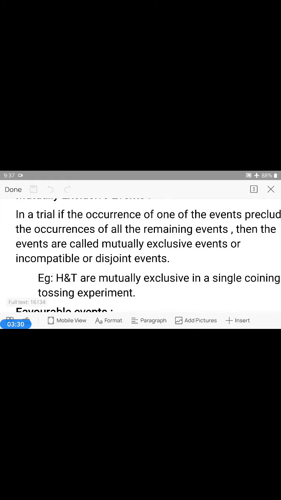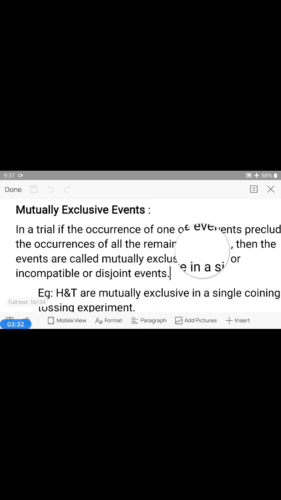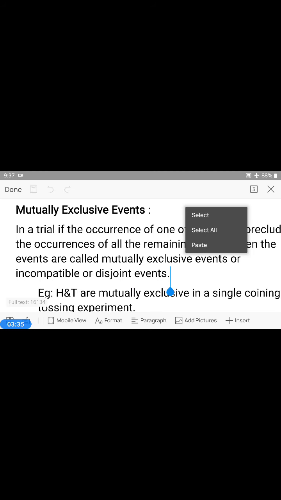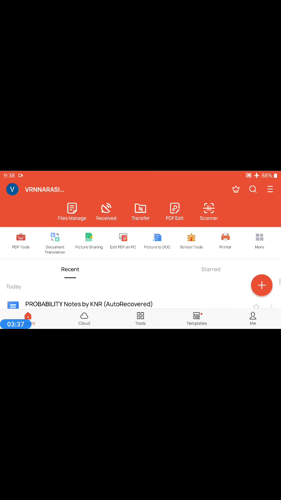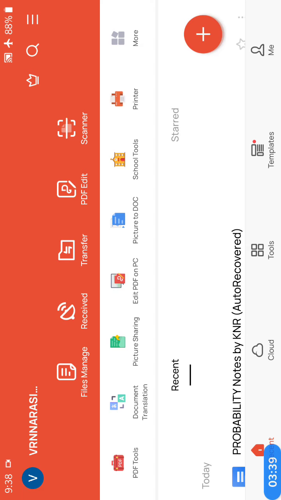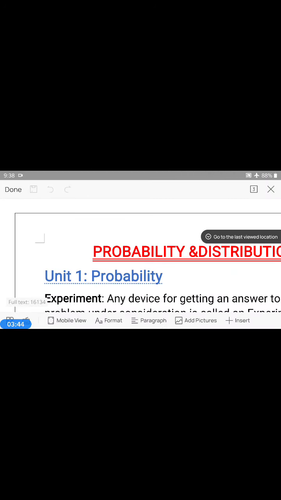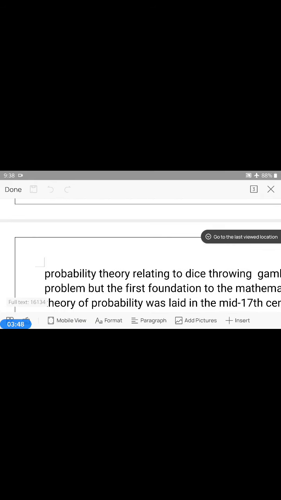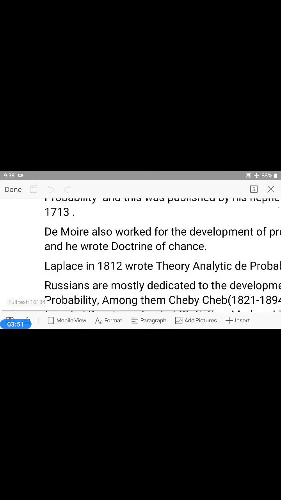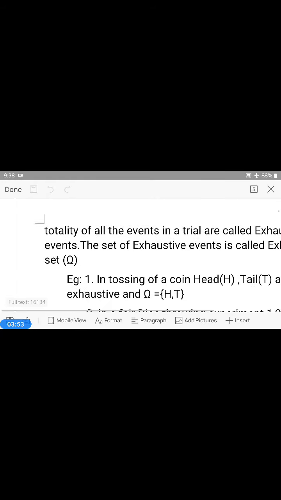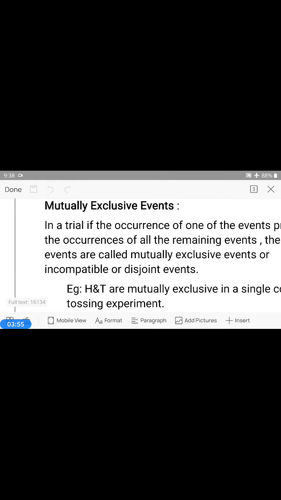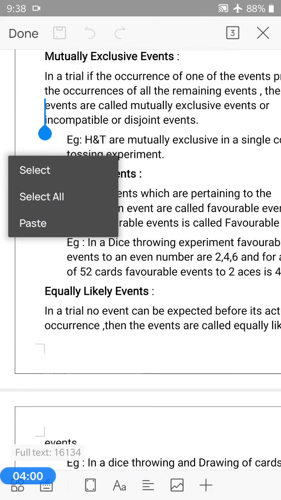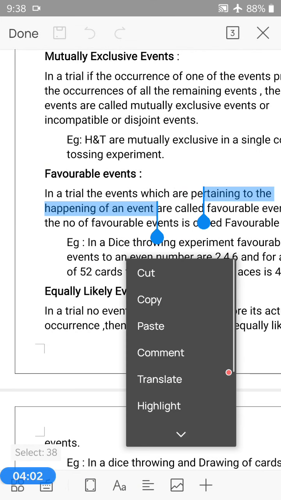Next one is mutually exclusive events. In a trial, the occurrence of one of the events precludes the occurrences of all the remaining events. Then the events are said to be mutually exclusive.